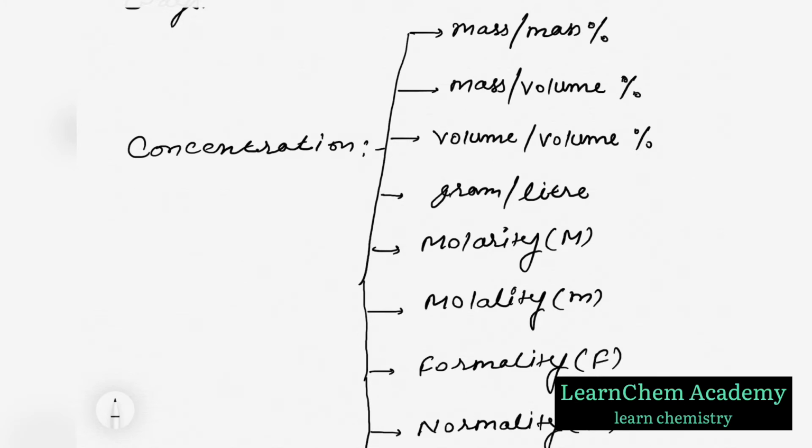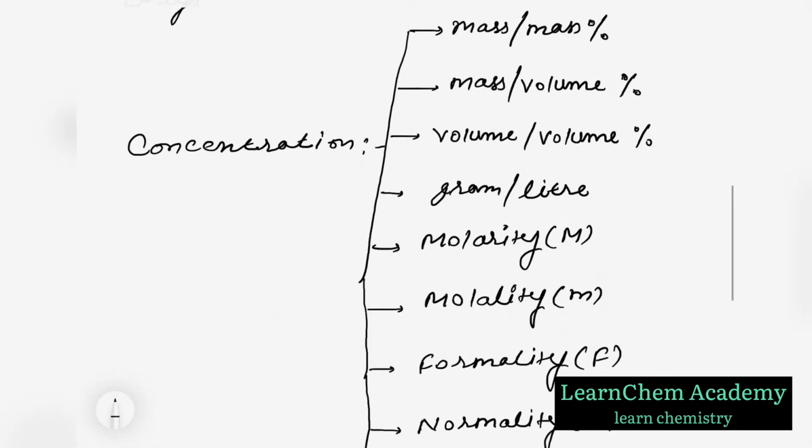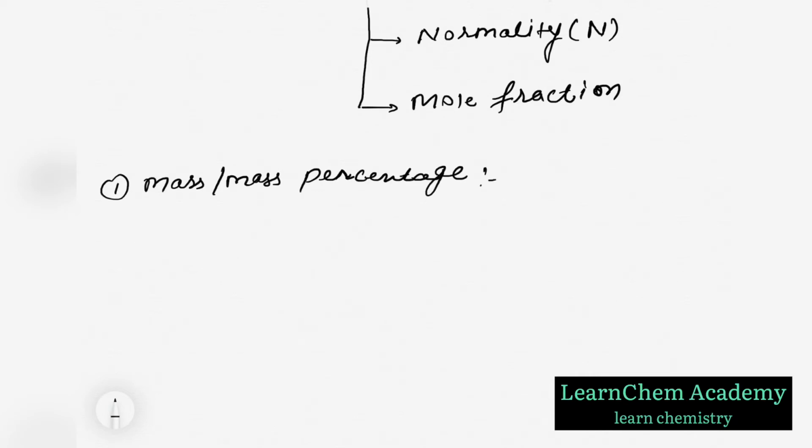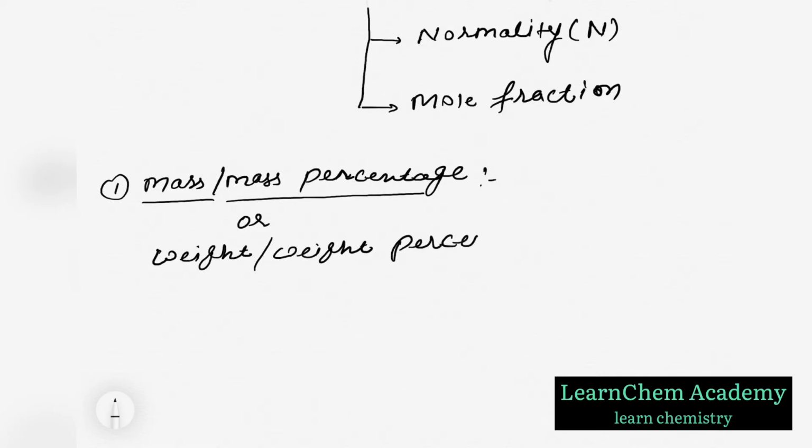We will discuss first mass by mass percentage. We can also write it as weight by weight percentage.